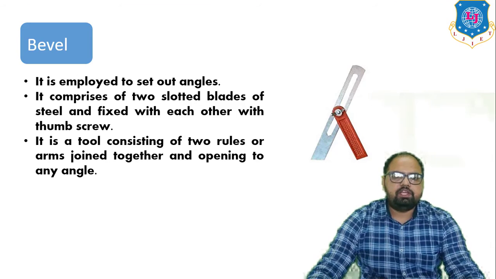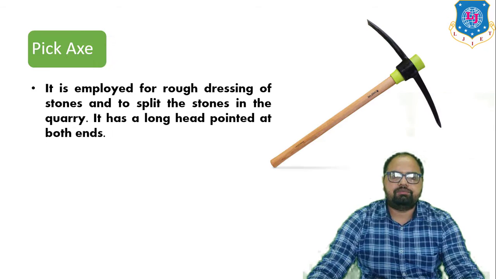Next is the bevel. The bevel is employed to set out angles. It comprises two slotted blades of steel fixed with each other with a thumb screw. It is a tool consisting of two rules or arms joined together and opening to any angle.